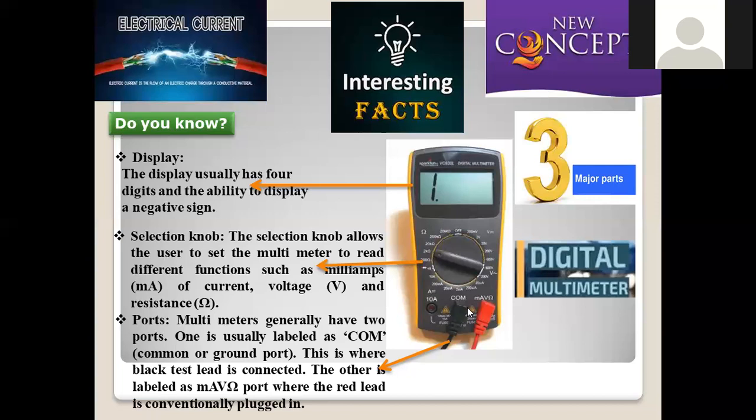The other is labeled VΩmA, the voltage, ohm and milliamp port, where the red lead is conventionally plugged in. We require these 2 ports in order to measure various quantities like voltage or amperes of current, or resistance. All are measured by using this digital multimeter.